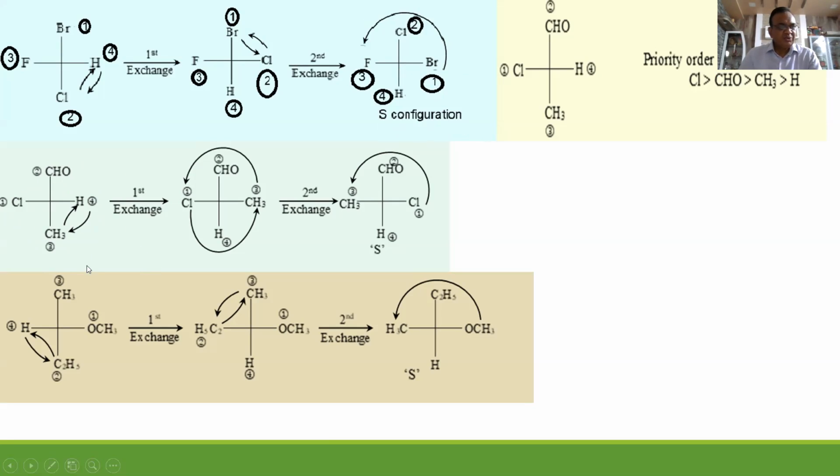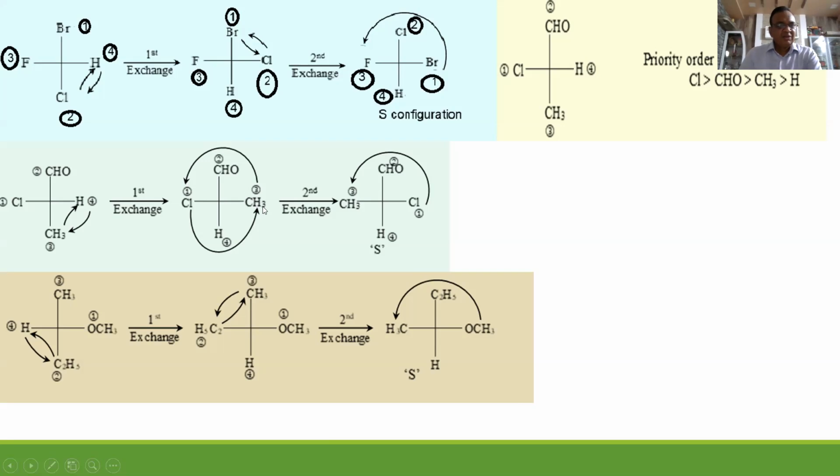In the first exchange, what to do? The fourth priority group should be brought to the bottom place. So CH3 goes here, H came here. You will get it like this. But now our next aim is to bring the second priority group to the top, but it is already there. So don't disturb this now. As the second priority group came to the top position and the fourth priority group came to the down position, don't disturb them. You have to compulsorily do 2 exchanges and then decide whether it is R or S.